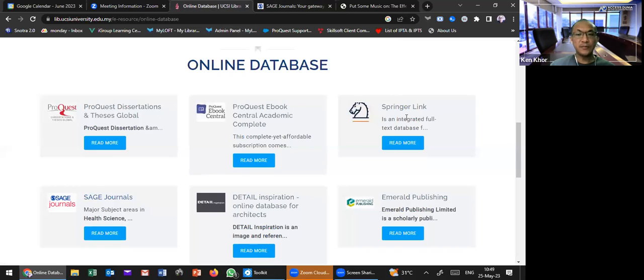Okay, Springer also has journals. This one is also a journal. Or you can find from ebooks here, ProQuest ebook. For this ProQuest ebook, they are licensed. ProQuest is not a publisher. They license all the ebook titles from different publishers and all the subjects they cover. So from here, I believe you can really find ebooks related to your subject. Yeah, definitely you can find.